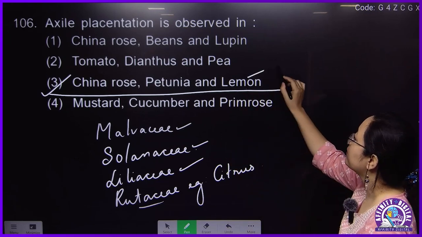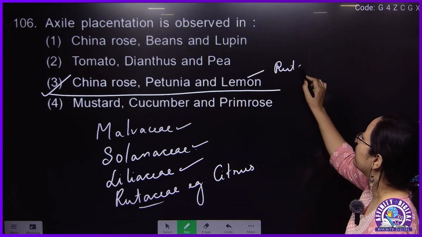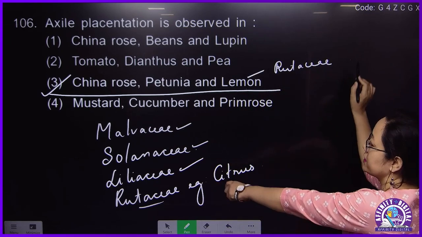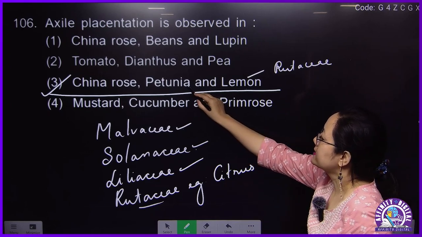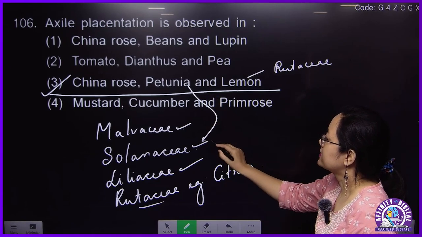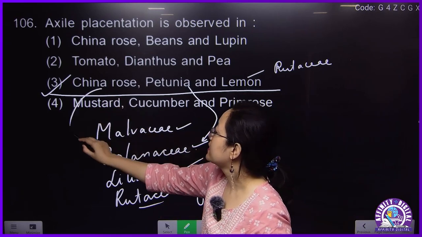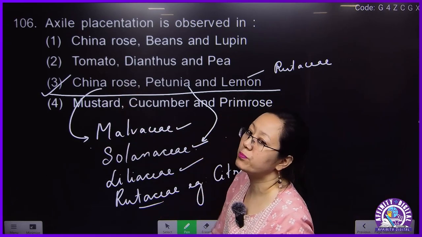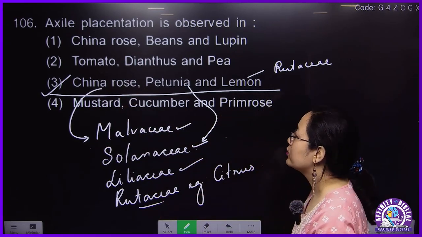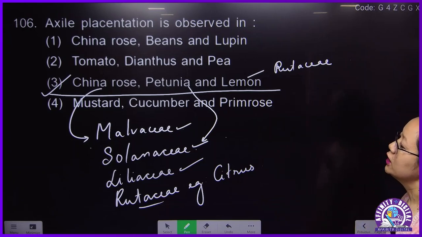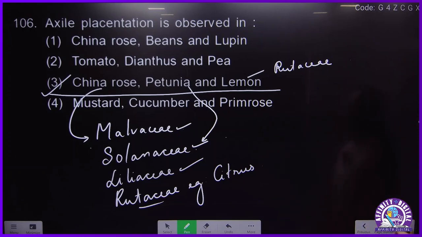Why? Because lemon will come under Rutaceae family here, which is given. Petunia is Solanaceae family. Okay, and China rose is Malvaceae family. This is also a previous year question. China rose is Malvaceae family. The answer will be 3. 106, 3.